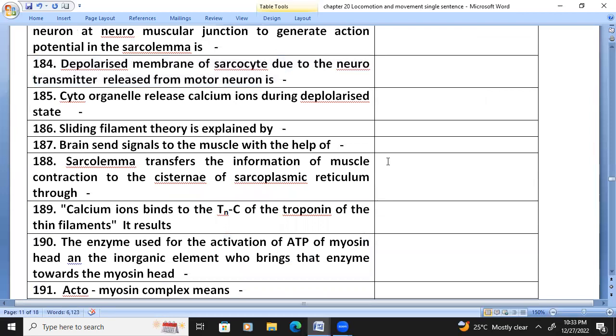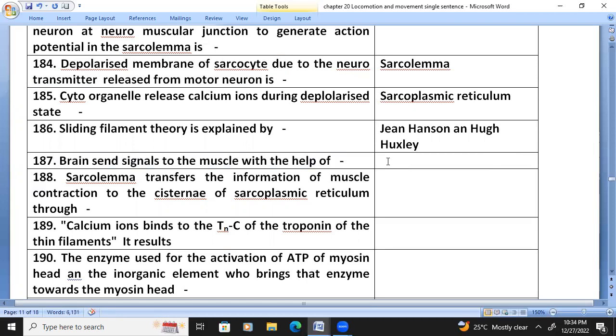The depolarized membrane of the sarcocyte is the sarcolemma. The cell organelle that releases calcium ions during the depolarized state is the sarcoplasmic reticulum, the endoplasmic reticulum here called sarcoplasmic reticulum. The sliding filament theory was explained by Jean Hanson and Hugh Huxley.